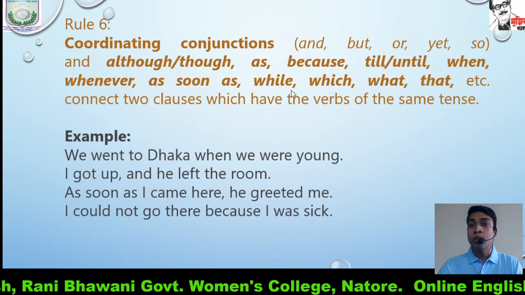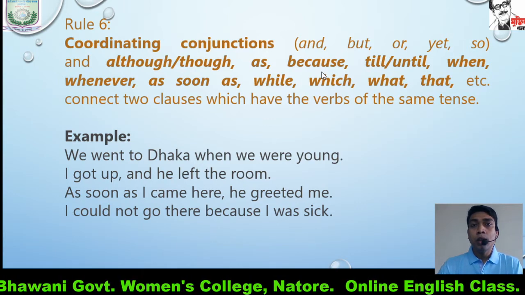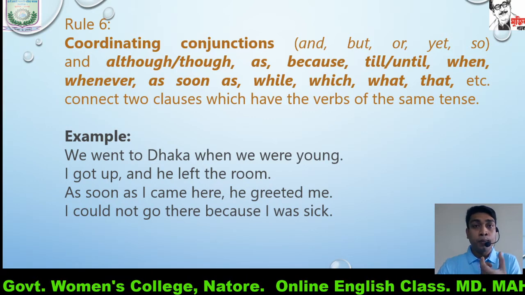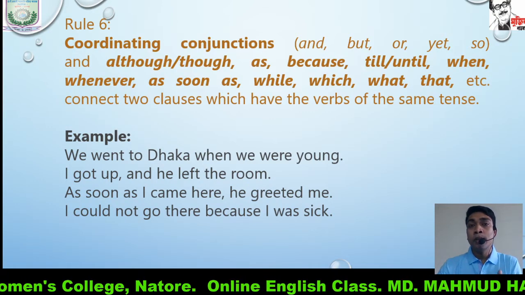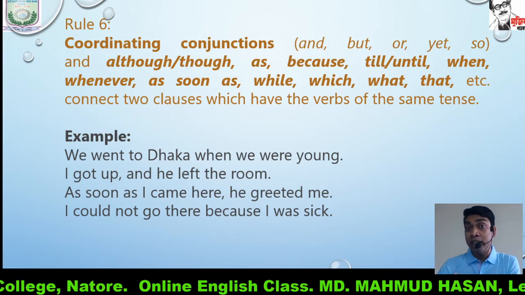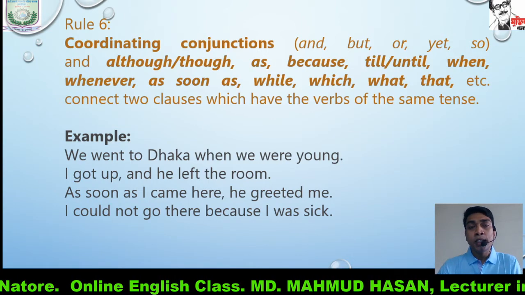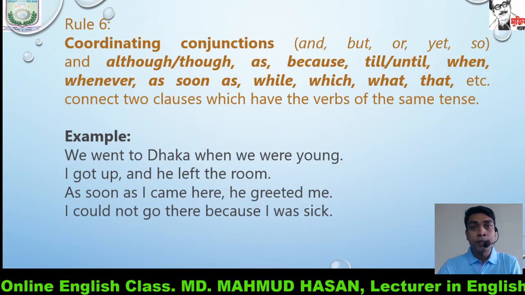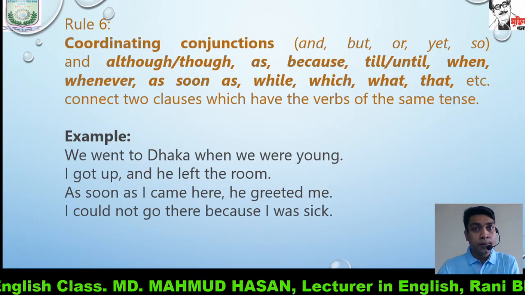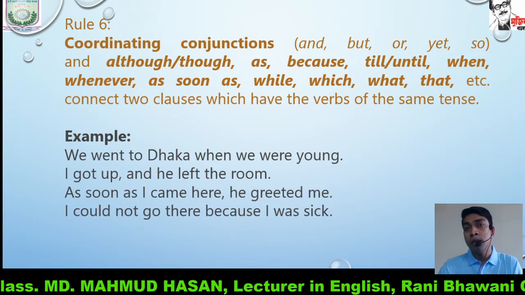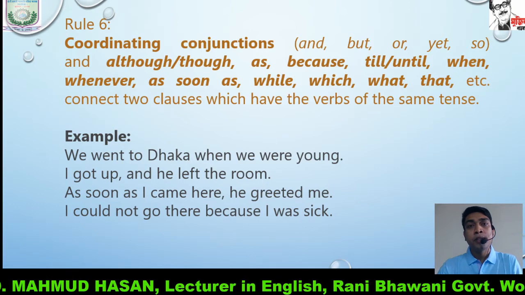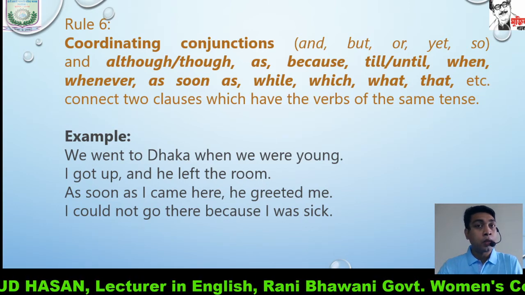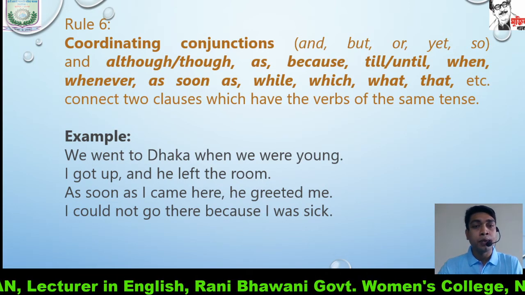If these conjunctions are used, both our clauses will be the same in tense. That is, if it is in simple tense, both clauses will be simple tense. If it is past simple, both clauses will be past simple.